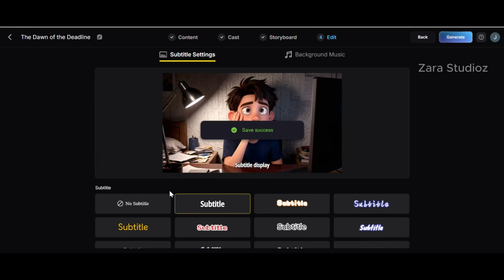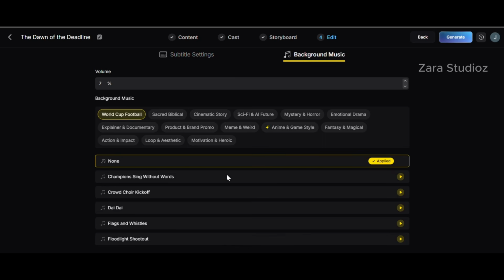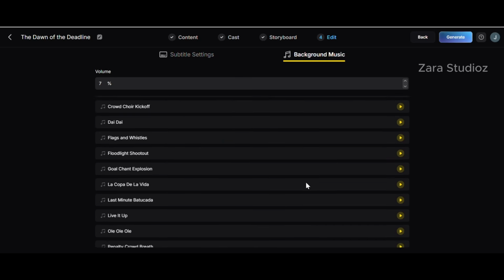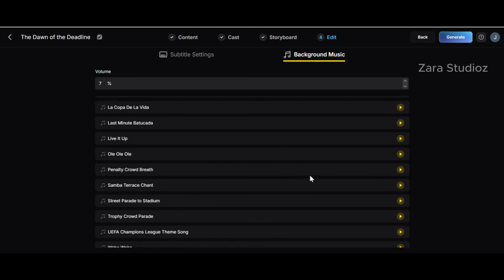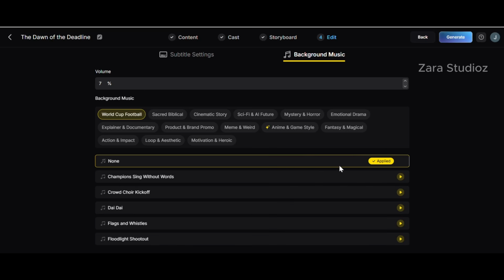right corner. Here you can add a subtitle to your story, and if you don't want, click on no subtitle. But I'm just going to click on this. At the top here, click on background music. It will automatically apply a background sound for you, but if you don't like it, you can play any other one here and select the one you like. But if you don't like any of it, you can just click on none right here, and there will be no background sound in your video.